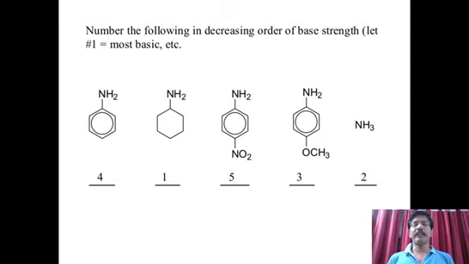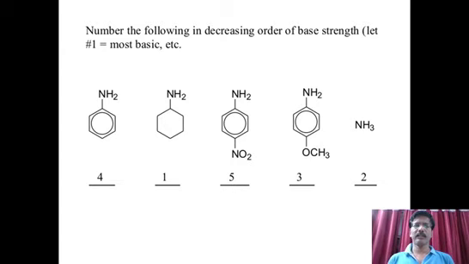Whereas if electron withdrawing groups are present, then what happens? They reduce the basic strength of amines, that is, of the electron pairs. Due to the withdrawing nature, the electron pair on the nitrogen moves towards the electron withdrawing groups. Therefore, it is not available for donating. Therefore, the basic strength becomes less.